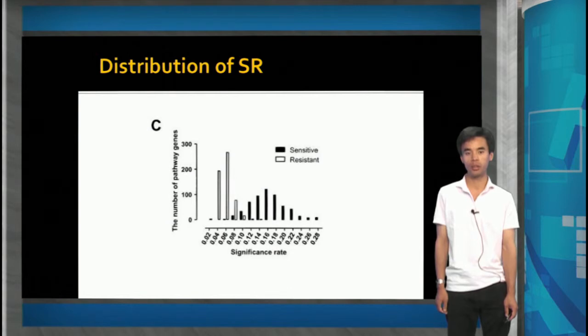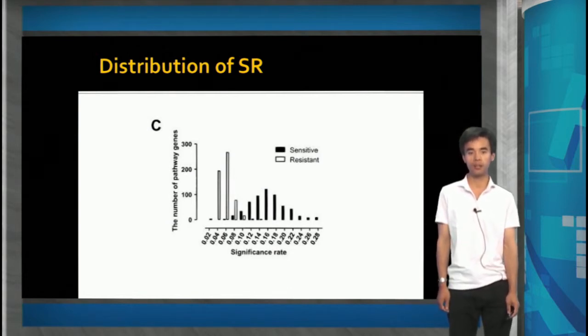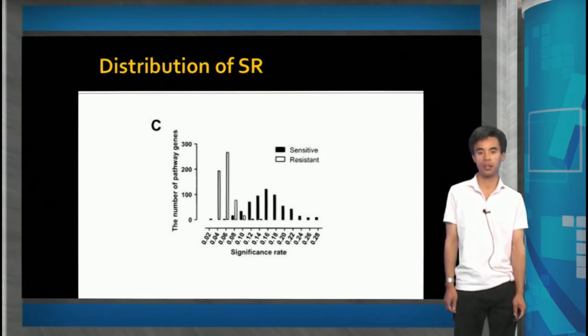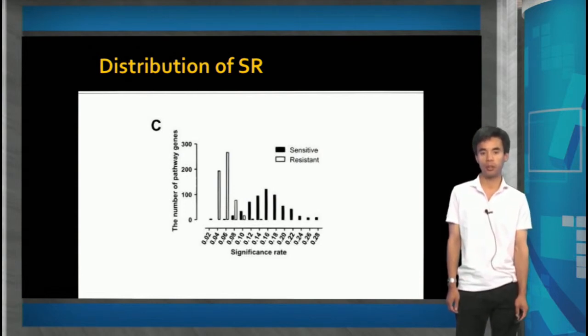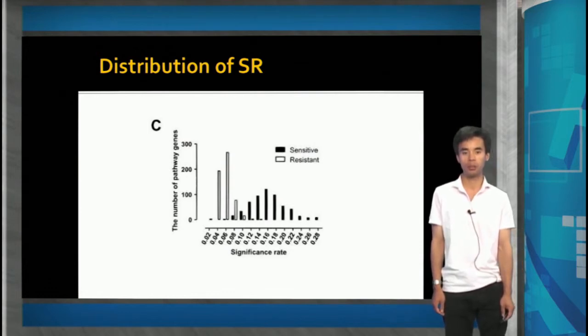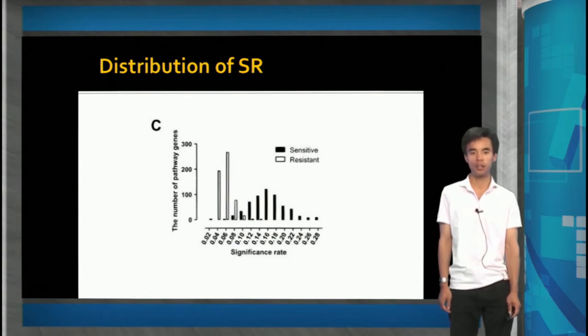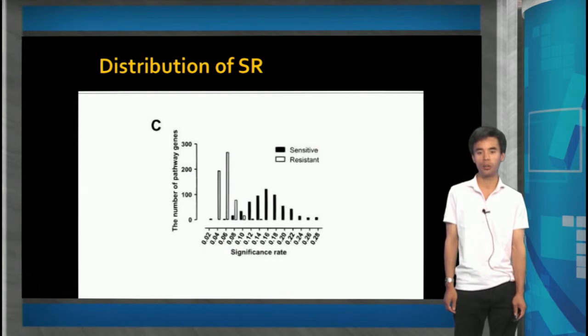Moreover, the distribution of SR was maintained across different microarray platforms. When classified as tamoxifen response and resistant groups, the patterns of SR distributions were similar across different microarray platforms, as you can see in this figure. The SR of tamoxifen response patient groups was larger than that of tamoxifen resistant patient groups.